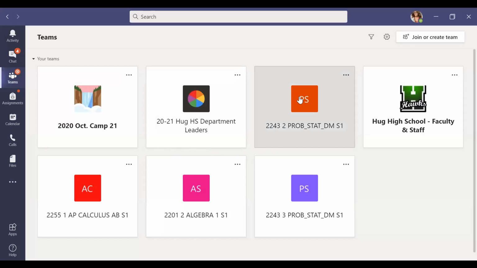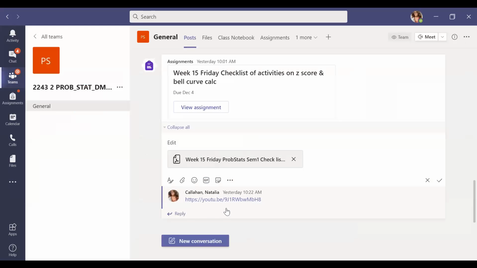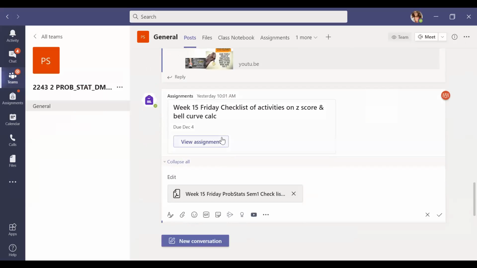So for Problem Stats, this is where you guys should be going. Every day you have your assignments. So for example, today's week 16 Monday, but yesterday was week 15 Friday. And your assignment is always due on that day. So it's not due in like a week from there. So just keep that in mind.